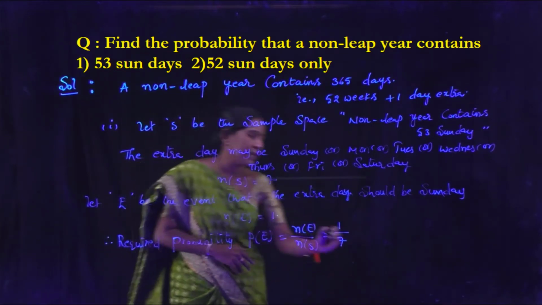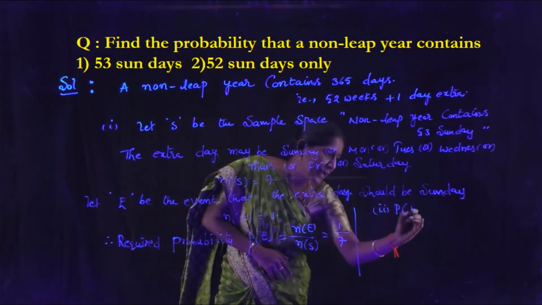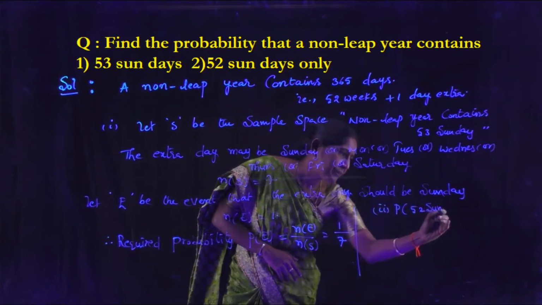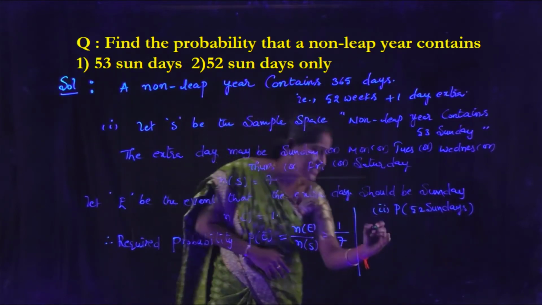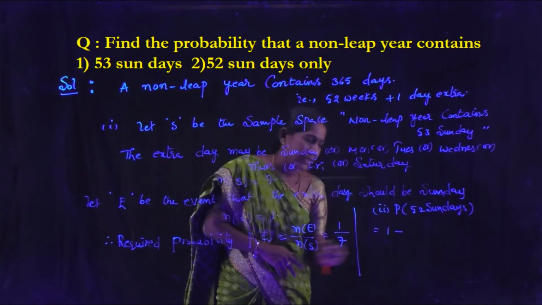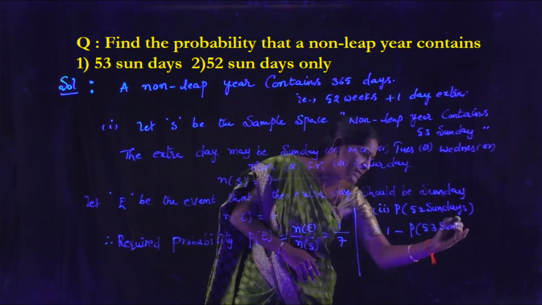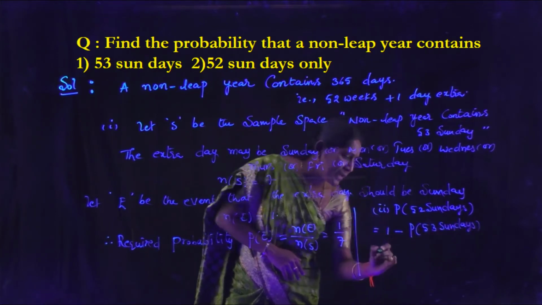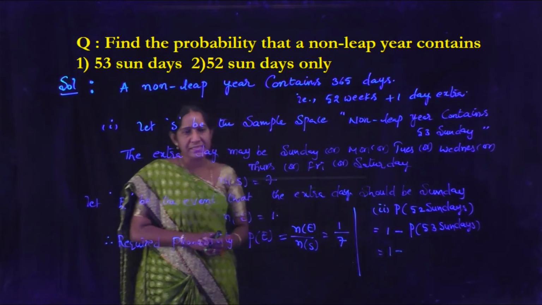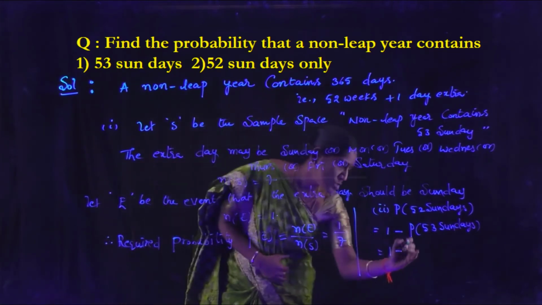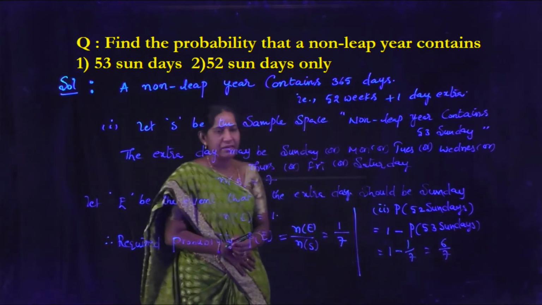And come to the second one. That is, find the probability of getting 52 Sundays. This is nothing but 1 minus the probability of getting 53 Sundays. That is 1 minus 1 by 7, which becomes 6 by 7.